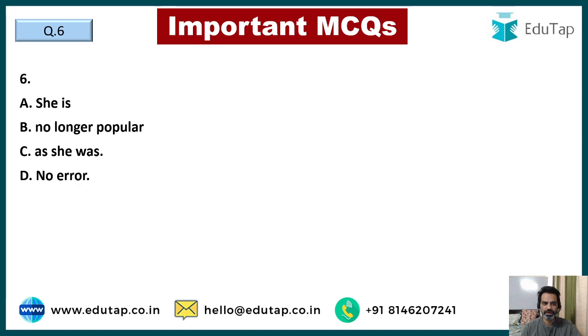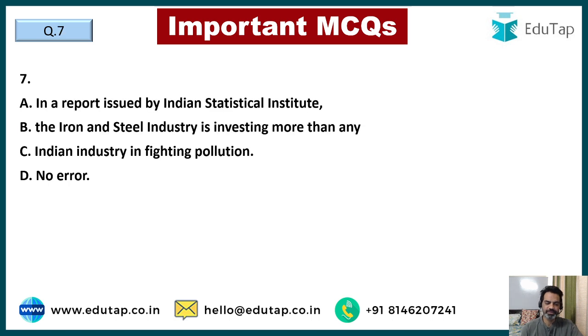She is no longer popular as she was. So I think we discussed it in the last session as well. Whenever you see an adjective followed or preceded by as, the other side should also be paired with as. So the correct answer here should be she is no longer as popular as she was. कि वो उतनी पॉपुलर नहीं रही जितनी वो पहले थी. She is no longer as popular as she was, right? Alright guys, moving to question number 7.